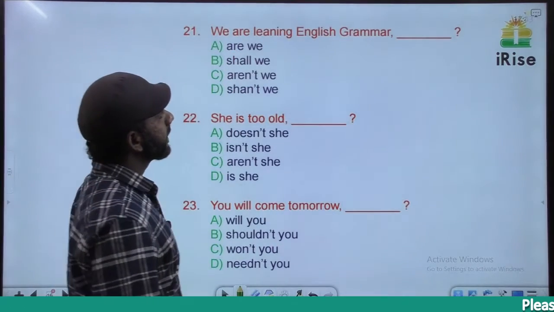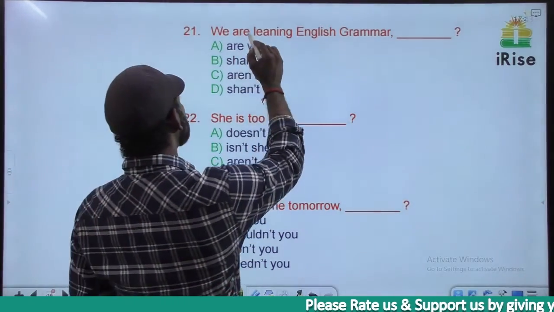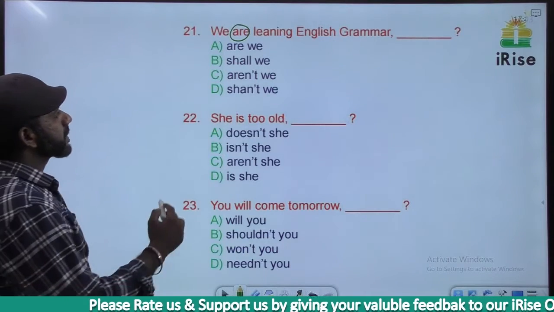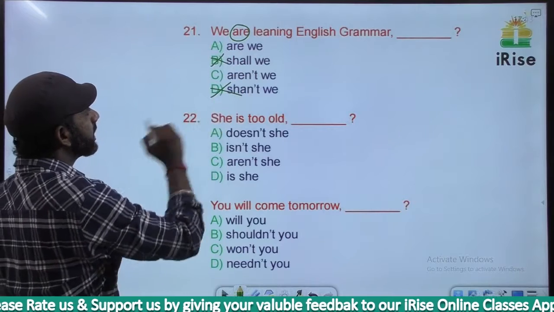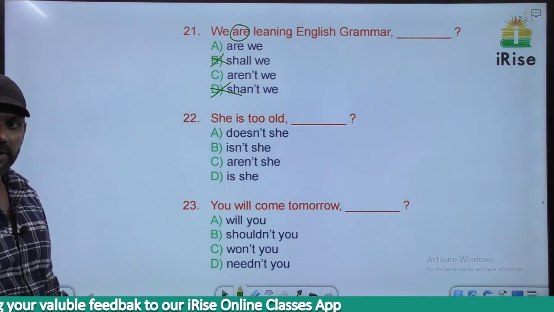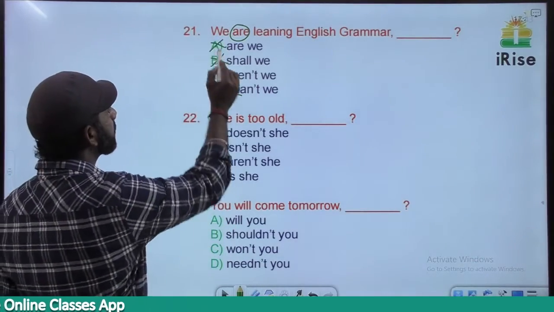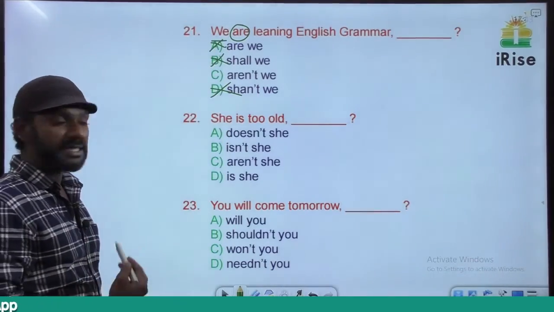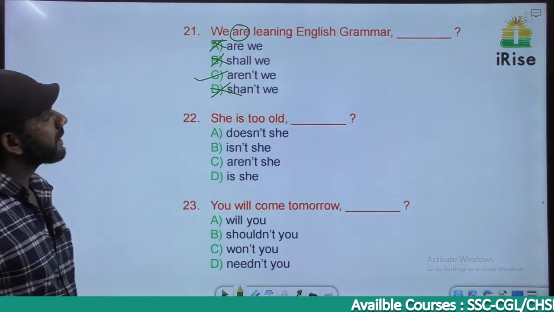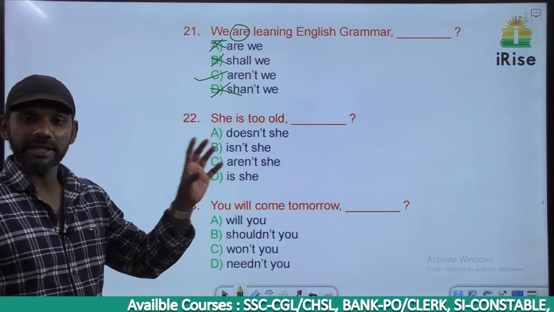We are learning English grammar. The auxiliary verb in this sentence is are. So we have to frame the tag using are itself. Based on that, options B and D are eliminated. There is no negative term in the sentence. In the tag there must be a negative term. Are not, short form is aren't. Based on that, A is gone. The subject is we, so the tag must be aren't we. So we are learning English grammar, aren't we? That means aren't we learning English grammar? That's the meaning of this sentence.